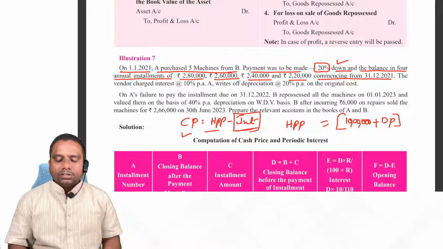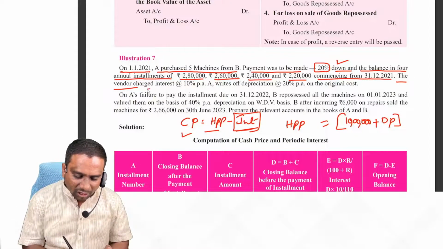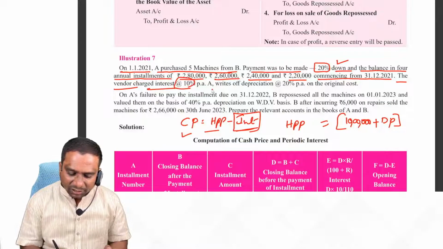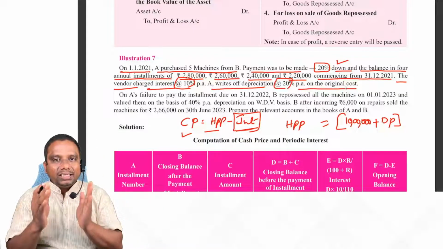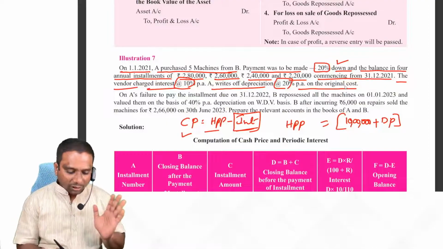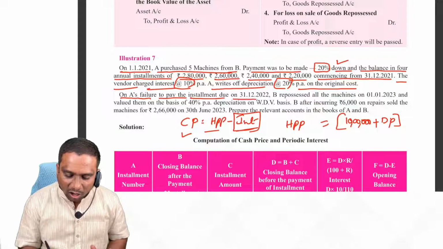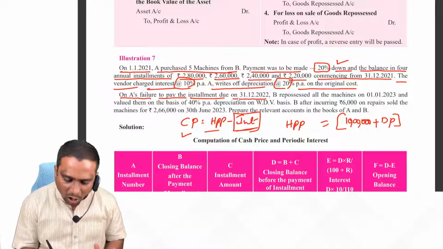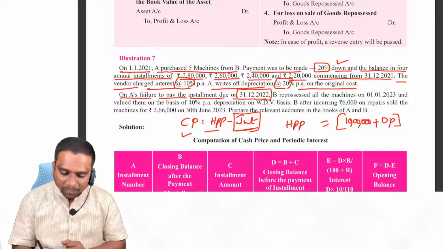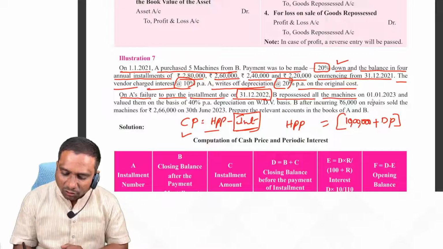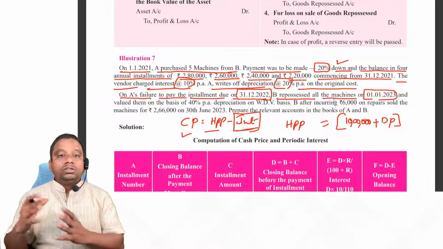Commencing from 31st December 2021, we have to pay the amount. The vendor charged interest at 10% per annum, A writes off depreciation 20% per annum on original cost. Till here, it is good. But look at what happened in the next para. On A's failure to pay the installment due on 31st December 2022, we repossessed all the machines on 1/1/2023.